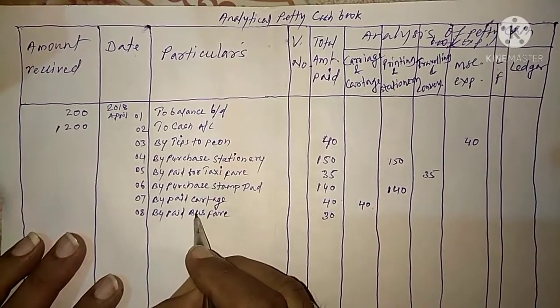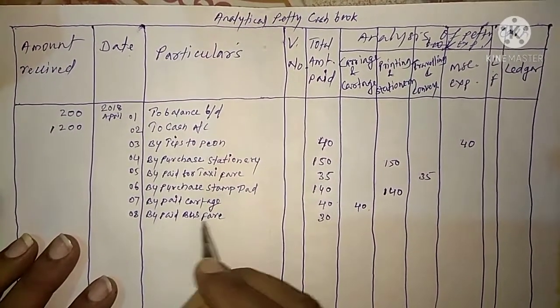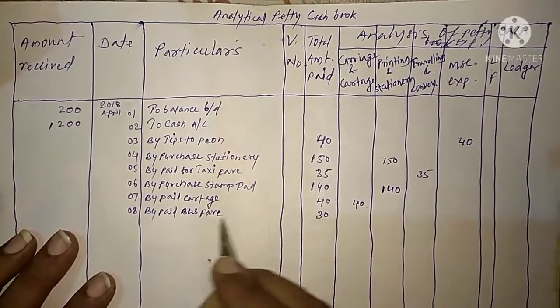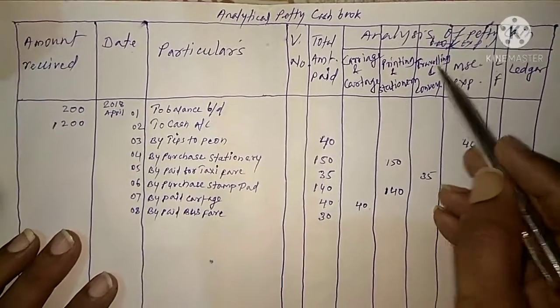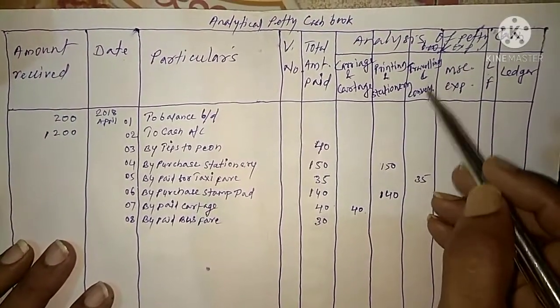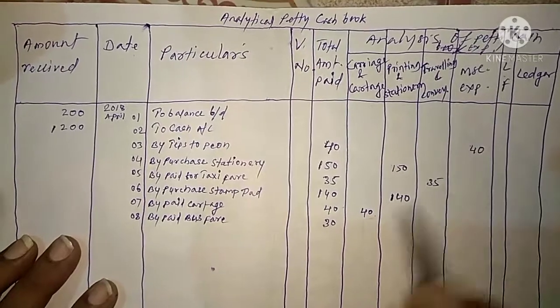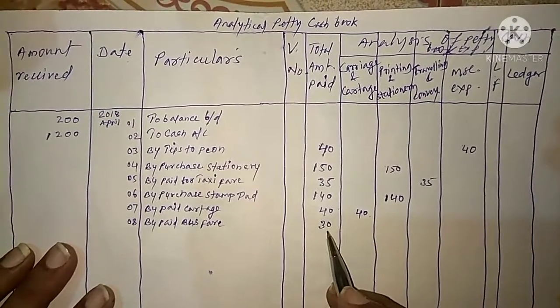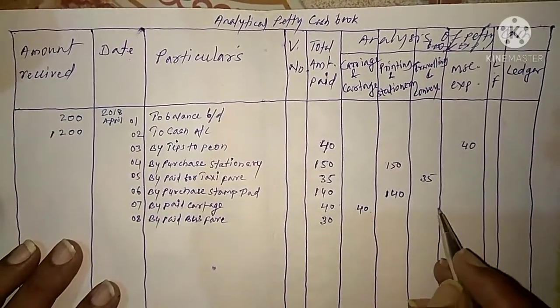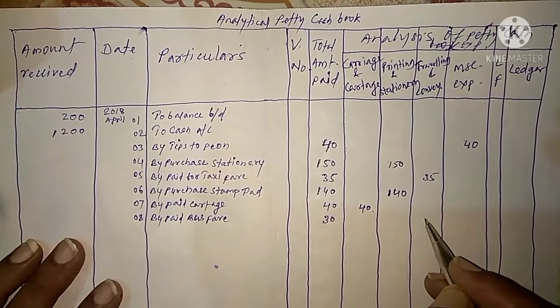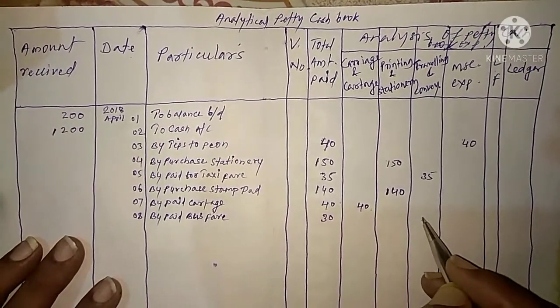So these bus fare expenses normally we put to the accounting head, that is traveling and conveyance. And we are having traveling and conveyance accounting head in third column. So this 30 rupees we have to transfer to the third column, that is traveling and conveyance accounting head.